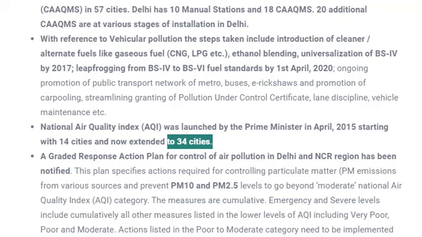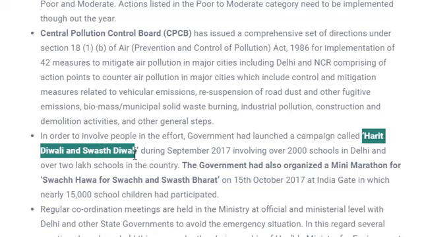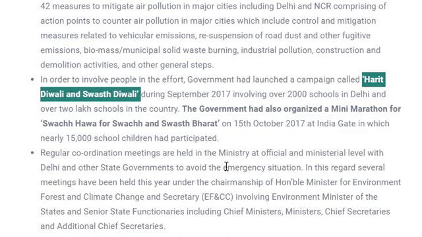So we have lots of mitigation efforts which are being developed by the government, and there are many organizations, several sections and acts that have been made for air pollution. Like according to some IPC section, if any industries are not following the certain rules and regulations for emitting gas, they might be fined. Similarly, in 2017, the Harit Diwali and Swasth Diwali campaign was also launched. That means to reduce the burning of crackers so that air pollution can be reduced.